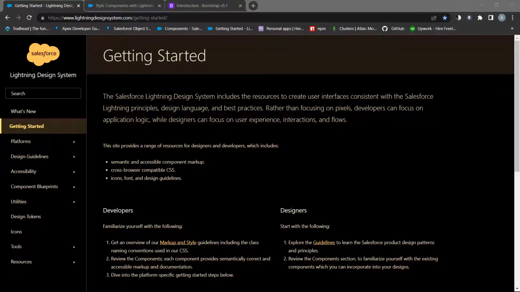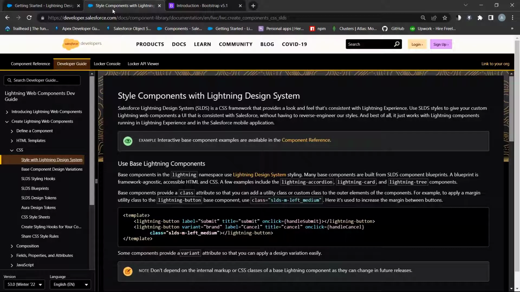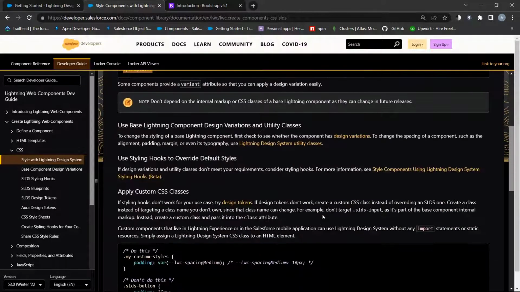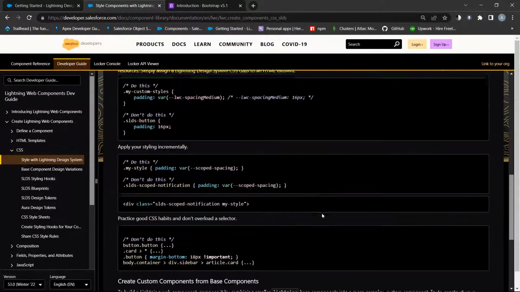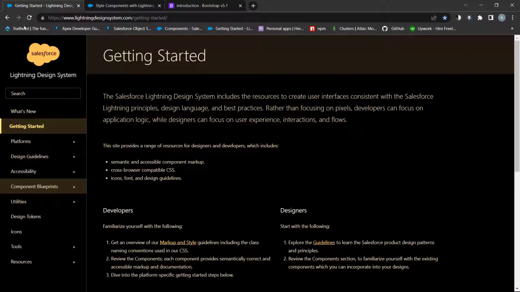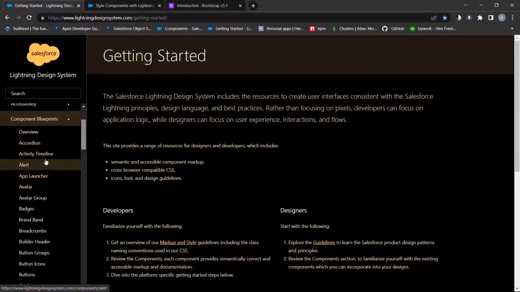Salesforce Lightning Design System (SLDS) is a CSS framework that provides a look and feel that is consistent with Lightning experience. SLDS is ready to use in your Lightning apps and components. It contains a lot of features, for example, ready-to-use component blueprints, such as accordions, badges, buttons, checkboxes.